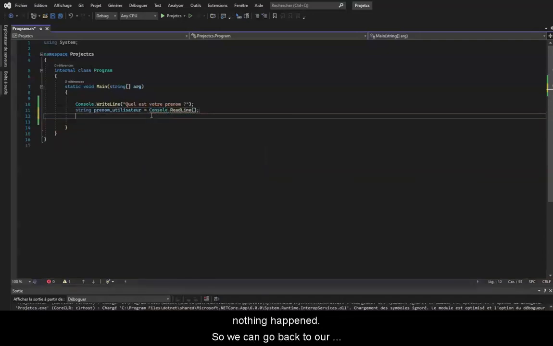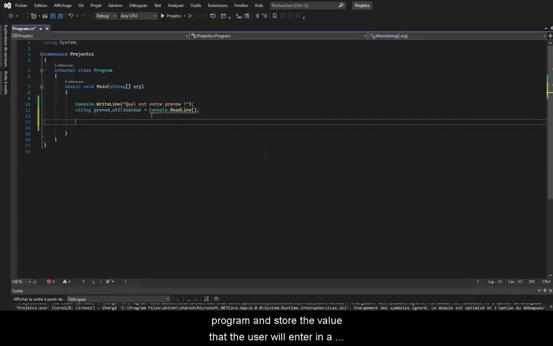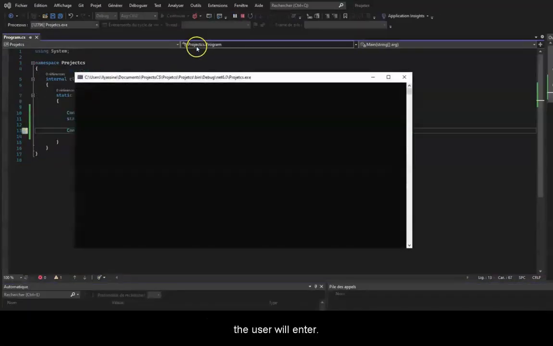So we can go back to our program and store the value that the user will enter in a variable to be able to reuse it and display it later on. We'll create a string variable because, as I previously said, the Console.ReadLine function only takes over strings. Then we will name it, for example, user, then underscore and name. We will add an equal sign and then we'll assign the value the user will enter.